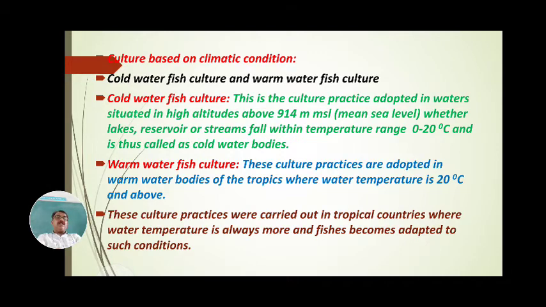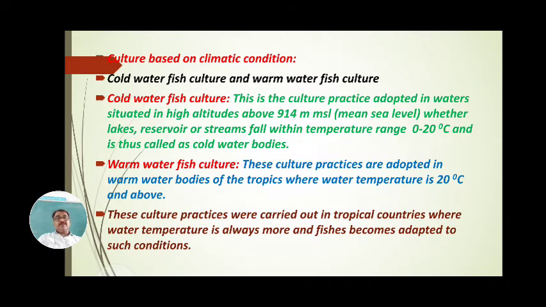The higher you go above sea level, the more the temperature decreases and the water becomes colder. In such cold water, fishes are cultured in high altitude areas where lakes, reservoirs, streams or hill streams have water temperature below 0, or just up to 5 degrees centigrade, up to 10 degrees centigrade. In such colder water, when fishes are grown, it is called cold water fish culture.